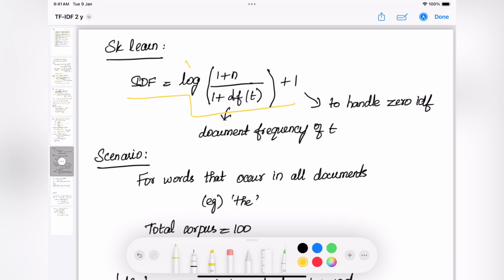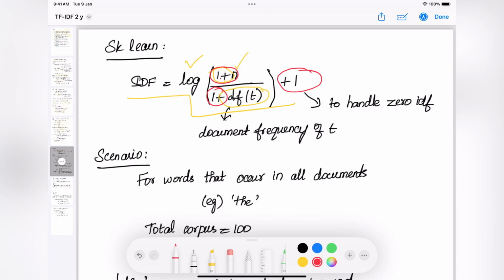Again, the log is the same thing. In the numerator, we have the total number of documents in the corpus. In the denominator, we have the document frequency of t, which is nothing but the number of documents which contain the word. So these are all the same. The new additional stuff is that we have added a 1 to the numerator, a 1 in the denominator, and at the very end another 1. So we have basically added 1 in 3 places.